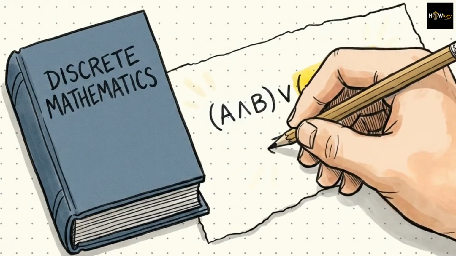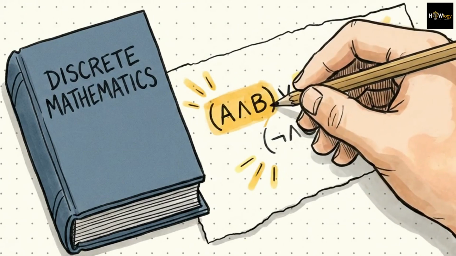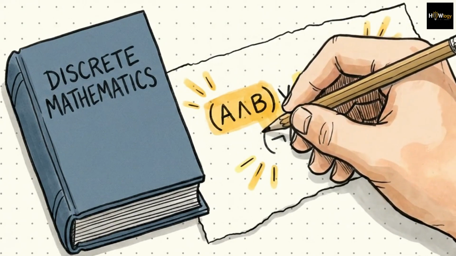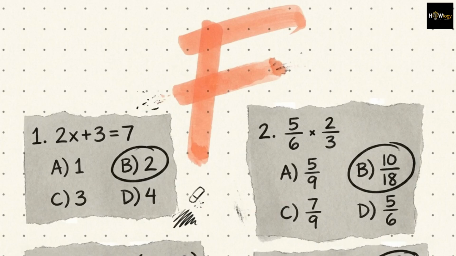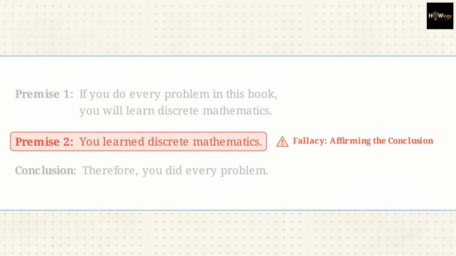If you do every problem in this book, you will learn discrete mathematics. You learned discrete mathematics. Therefore, you did every problem. That progression feels intuitive, yet its structure fails to provide any mathematical certainty. It relies on a structural error that logic is designed to catch.